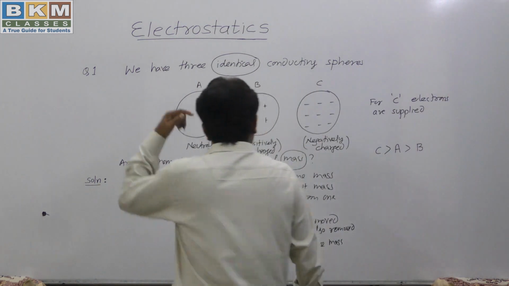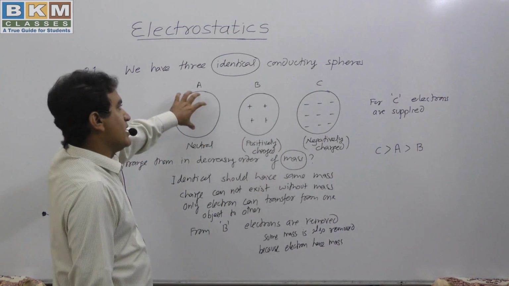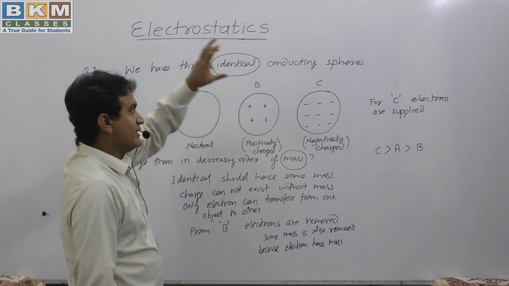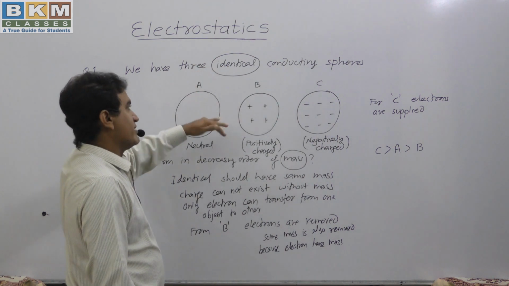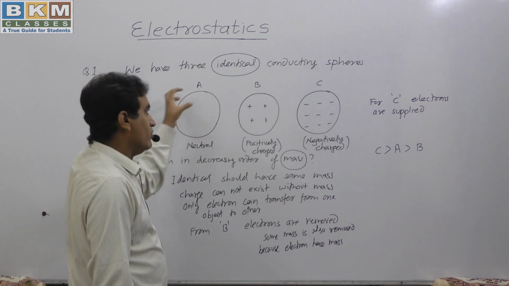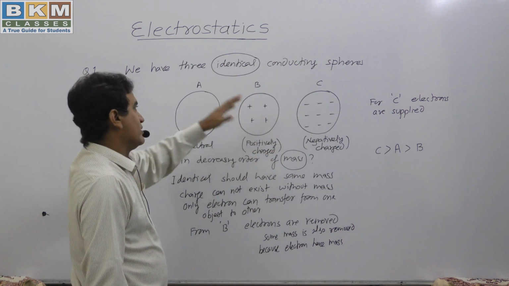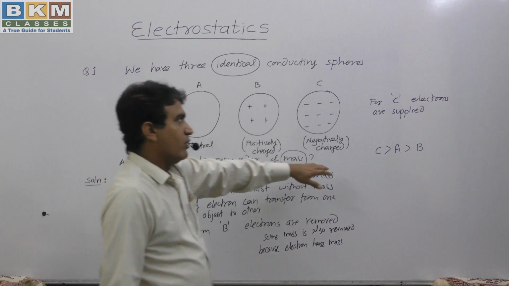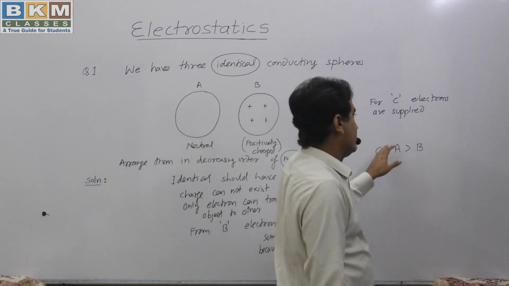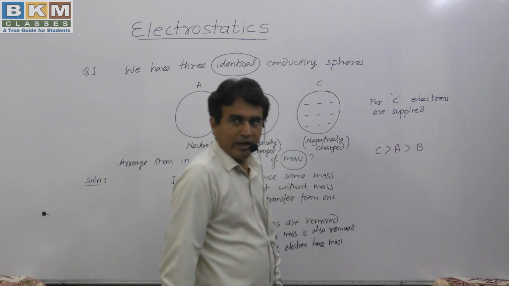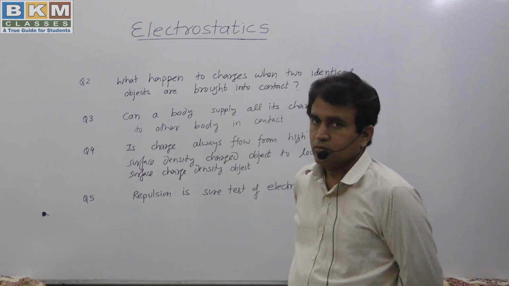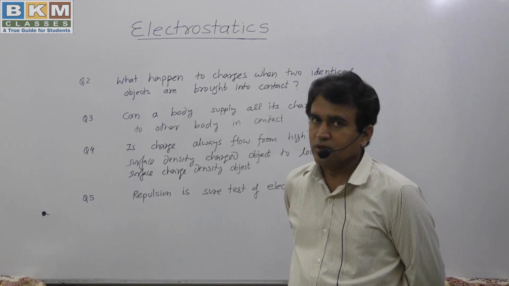When we give some negative charge to the neutral body, we get C, so its mass becomes greater than A. When we remove negative charge from A, we get body B, so its mass will be reduced. So our order for this will be C, A, B. Okay. Now we take another question.